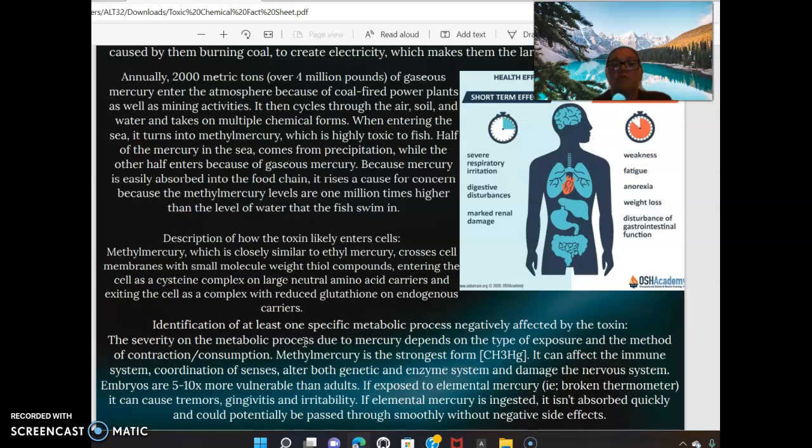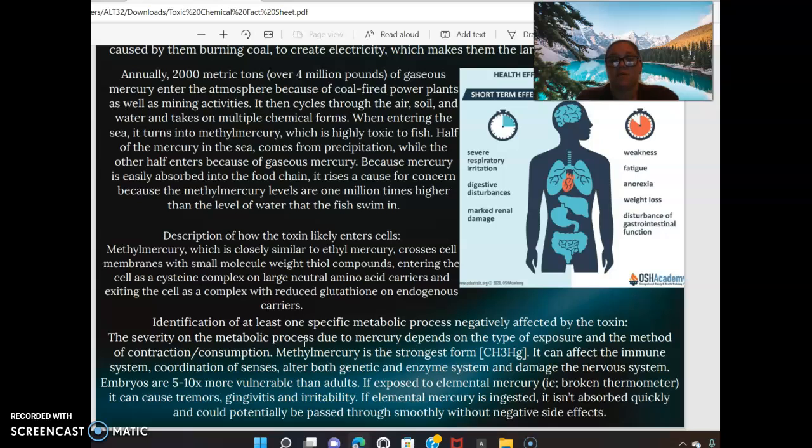Description of how the toxin likely enters the cells. Methylmercury, which is closely similar to ethylmercury, crosses cell membranes with small molecule weight thiol compounds, entering the cell as a cysteine complex on large neutral amino acid carriers and exiting the cell as a complex with reduced glutathione and endogenous carriers. Identification of at least one specific metabolic process negatively affected by the toxin.